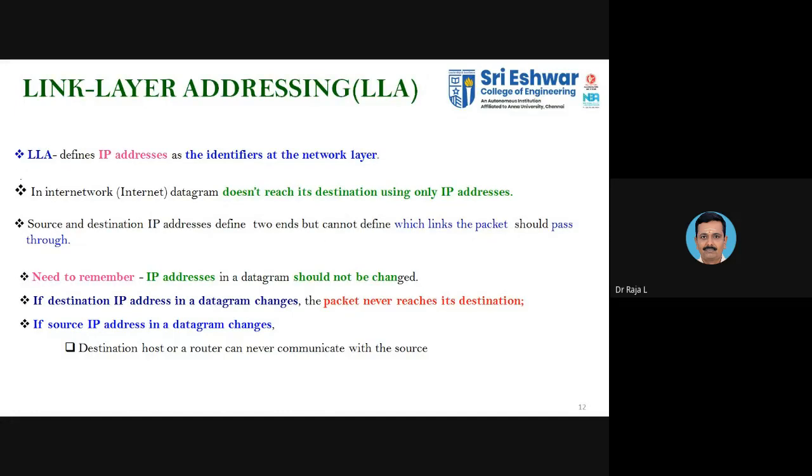Whenever you are dealing with layer 2, the addressing is nothing but the MAC. It is a physical address. Layer 2 always deals with a physical address. When you talk about layer 3, the network layer, it normally deals with IP addressing. So you need to convert IP addressing into MAC addressing, or map the IP address with the corresponding MAC. In order to do that mapping, you need a protocol.